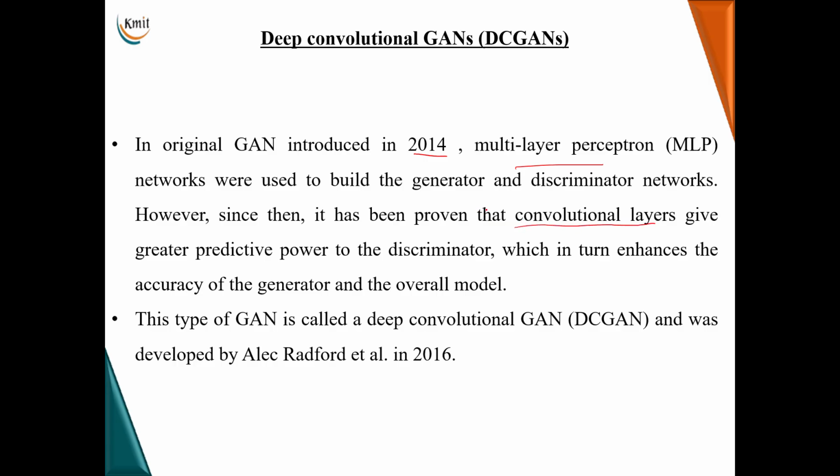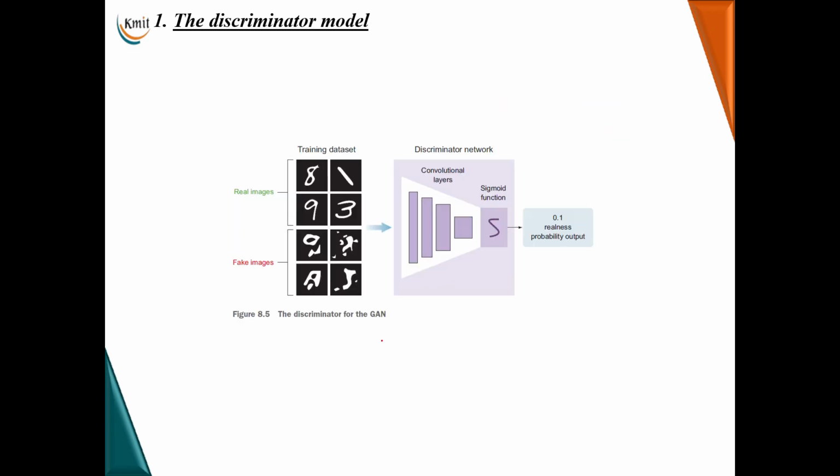Hence, those GANs which were built in 2016 to increase the accuracy were called DCGANs, that is, deep convolutional GANs. Replacing multi-layer perceptrons with convolutional layers, GAN got replaced with DCGAN in 2016 by a scientist called Alec Radford. So it has the same models, the generator model and the discriminator model.